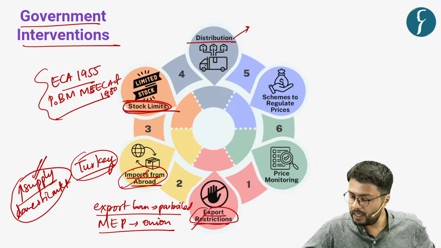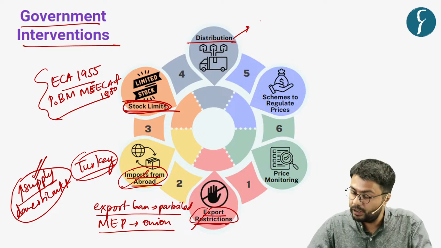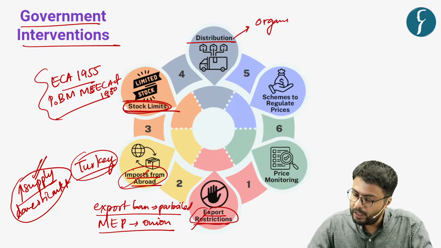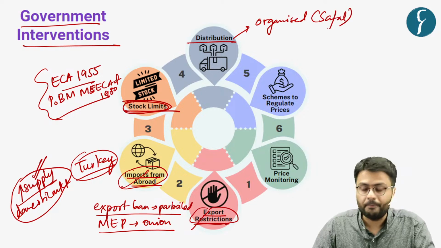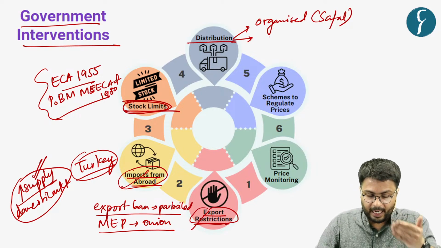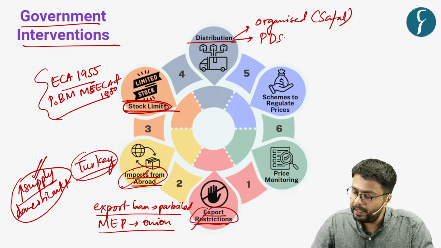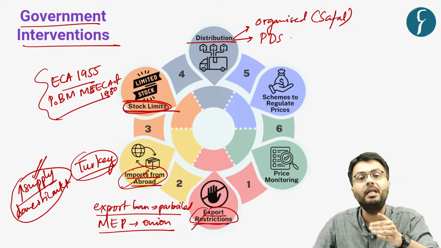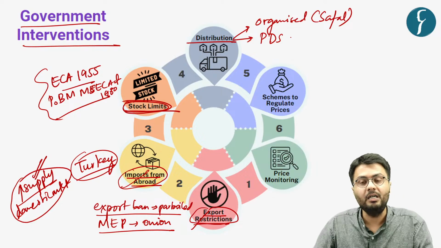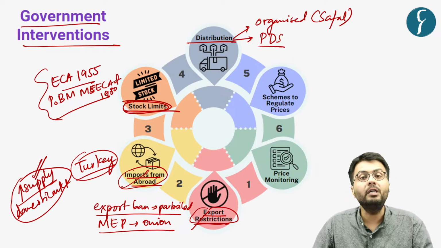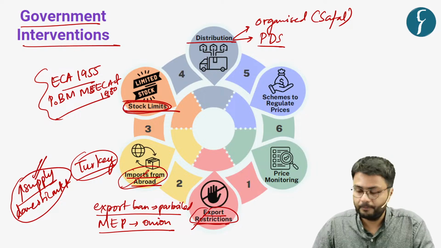For example, the government sells fruits and vegetables through organized retail such as Safal shops, which you will see in Delhi, and it also sells food grains through the public distribution system, which means a person having a ration card can obtain these food grains from fair price shops.